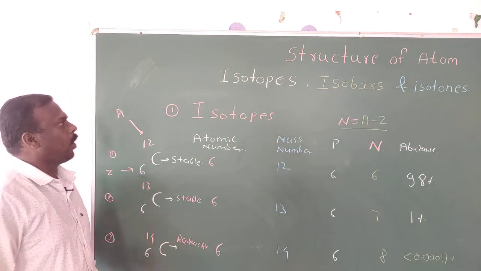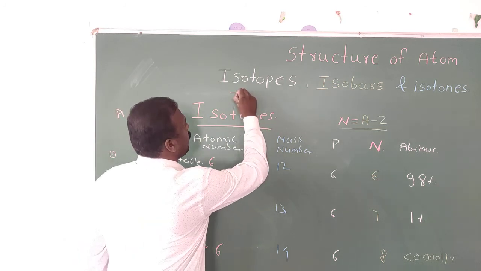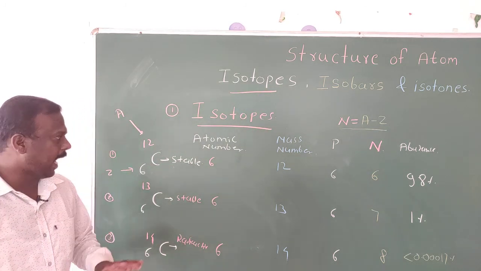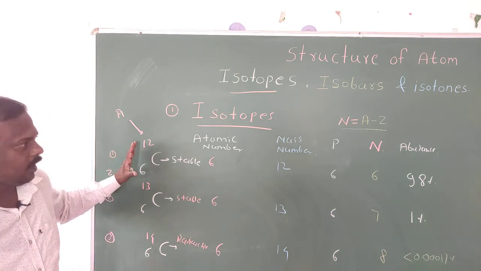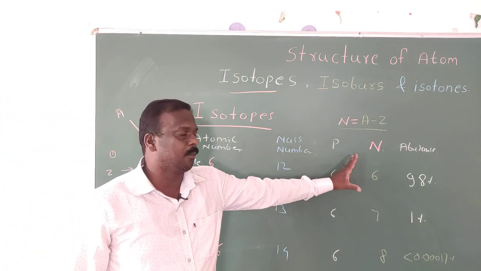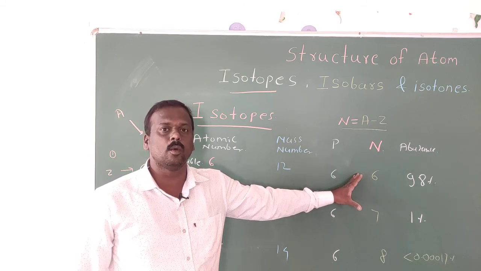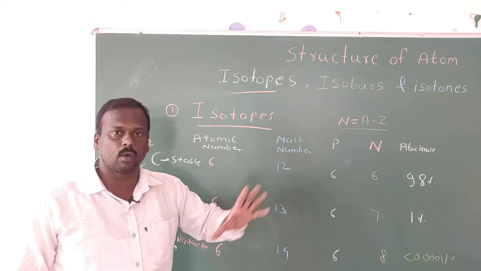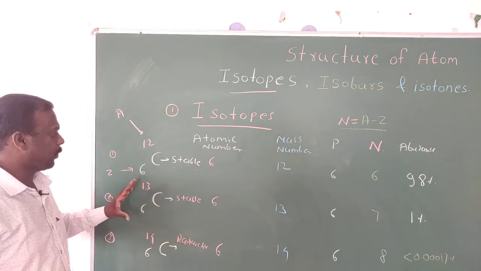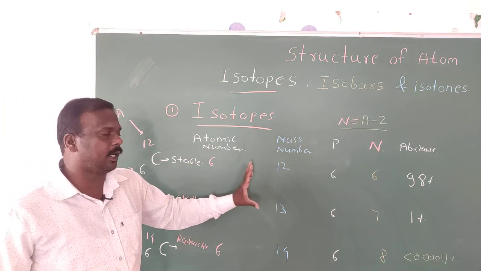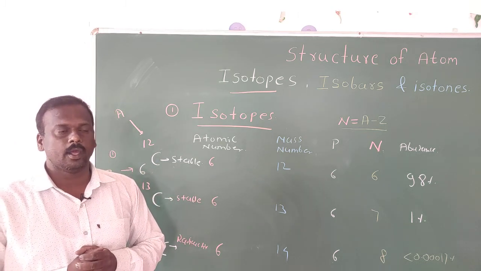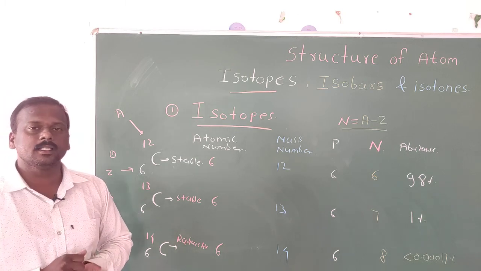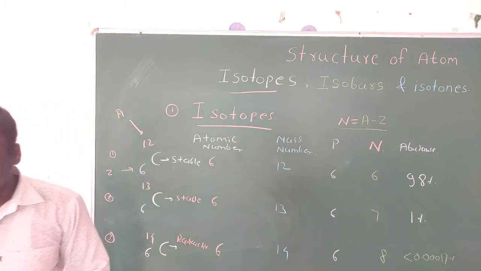So students, it is all about the isotopes. Keep in mind what you have to remember for isotopes: in isotopes, the number of protons is the same but the number of neutrons is different. Isotopes are atoms of the same element having the same atomic number but different mass number. Okay, so write all the necessary things, then we will discuss the isobar.